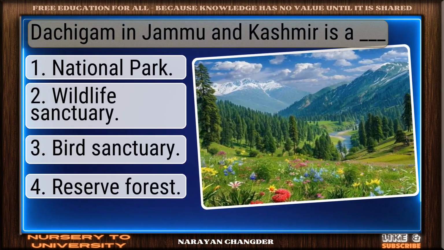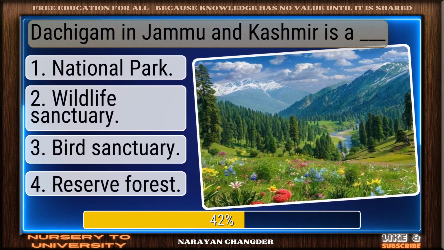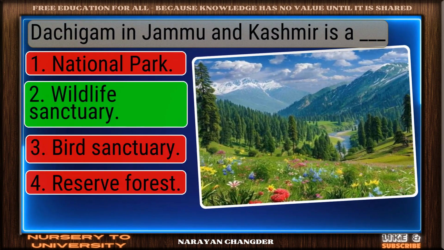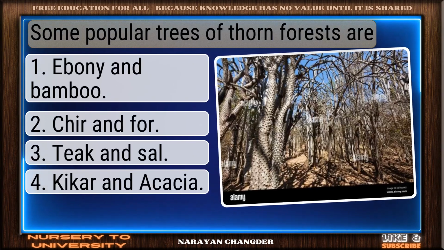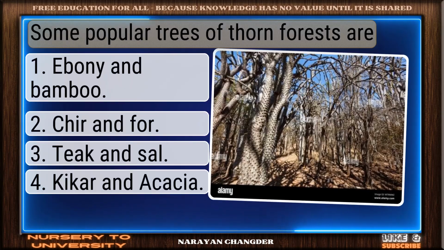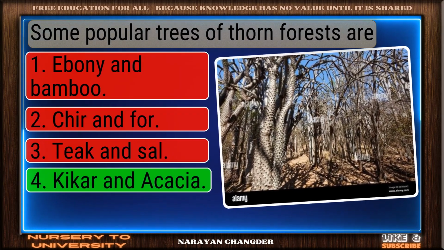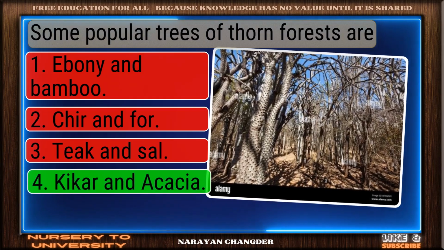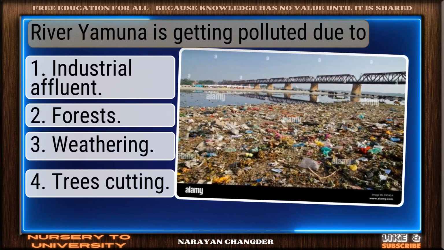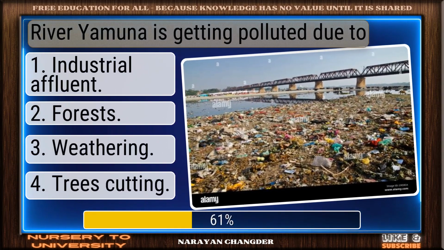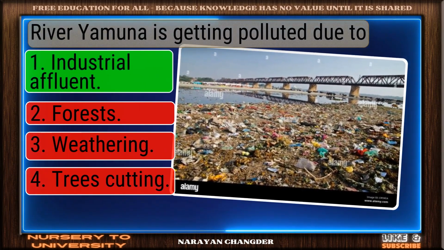Question number 247. Dachigam in Jammu and Kashmir is a dash. You chose wildlife sanctuary, and it is correct. Question number 248. Some popular trees of thorn forests are... Great thinking. Kikar and acacia is the right choice. Question number 249. River Yamuna is getting polluted due to... Valid point. Industrial affluent is true.